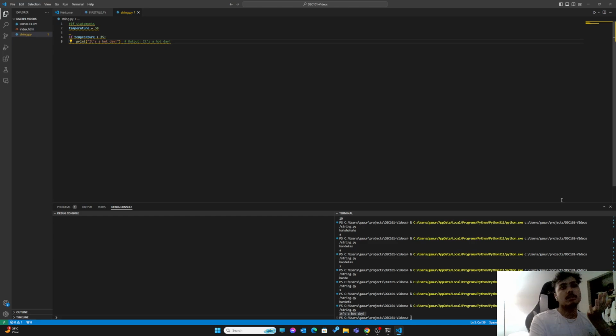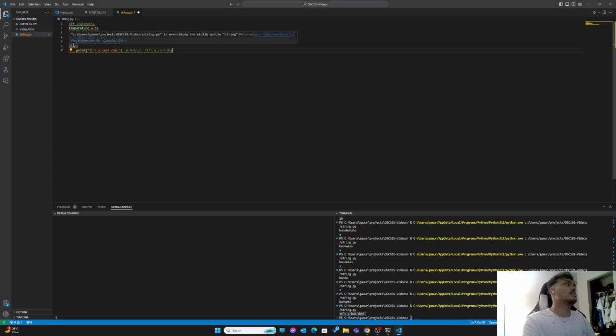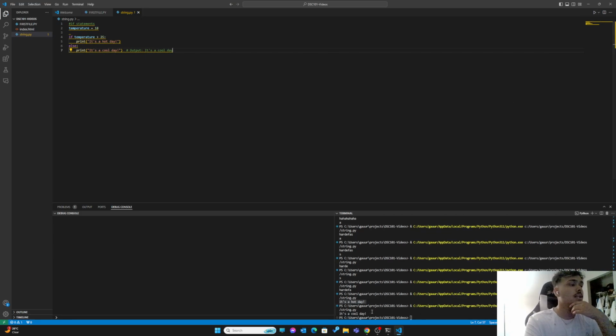What if we have multiple conditions? If there's just two conditions, we could use an else statement over here. Remember, this line and the line of the else should be together. It's called indentation. You'll probably make a few mistakes with indentation in this course or any of your programming courses, because we forget that a lot. But you need to develop a good habit of indenting code properly. So I run it. It's a cool day because temperature is 18.